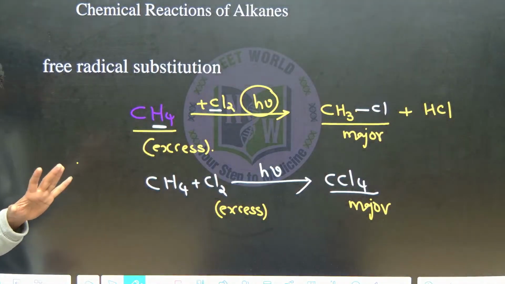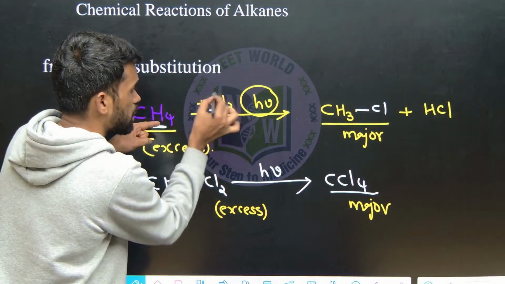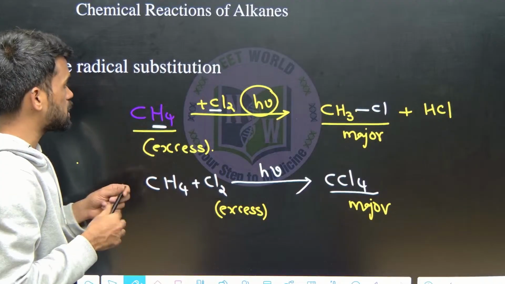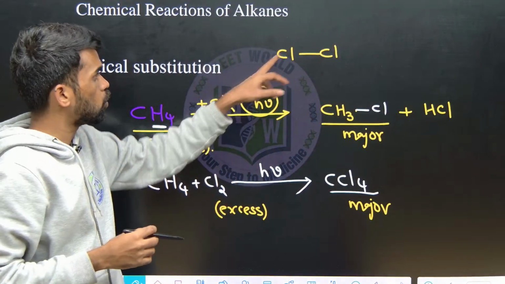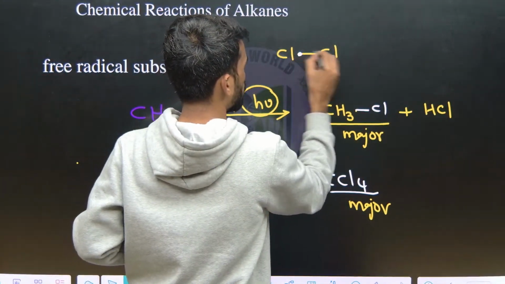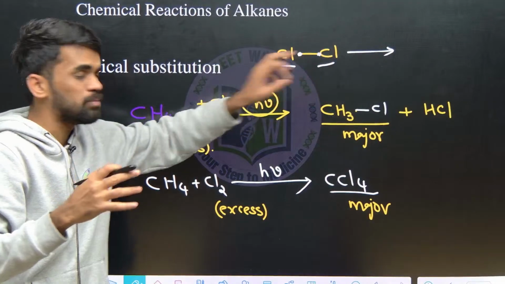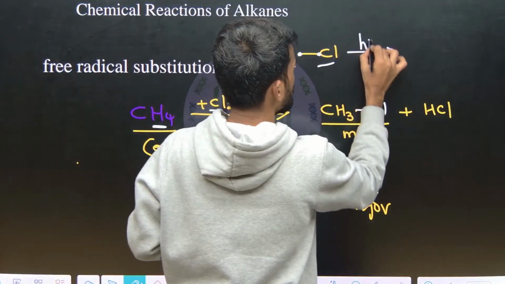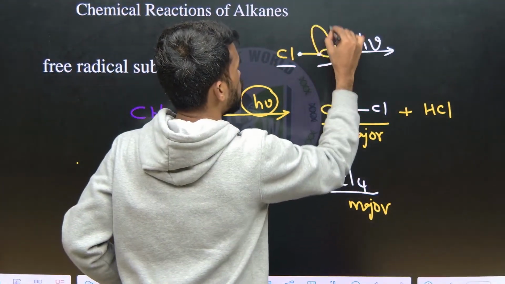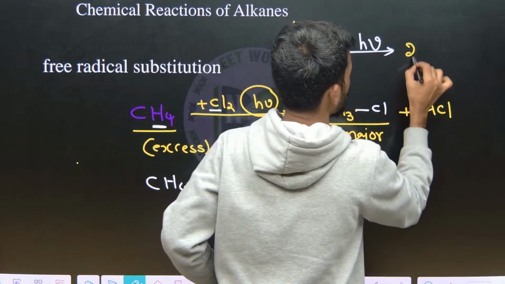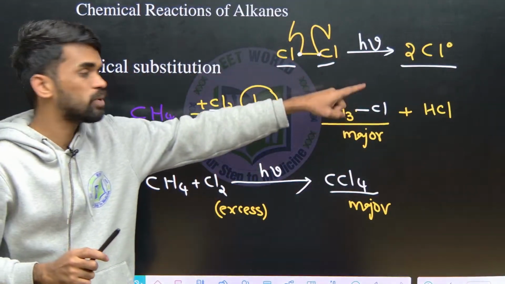Remember this. Now, in this scenario one hydrogen atom is replaced by chlorine. What mechanism is followed? First of all, chlorine is a symmetrical reagent, so the forces on this bond will be the same from both ends. Whenever we pass sunlight or some suitable frequency, this bond breaks into two equal halves, homolytic cleavage, to generate two chlorine radicals. These two chlorine radicals are highly reactive, so we can say chlorine free radical.